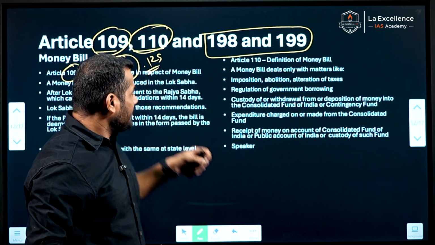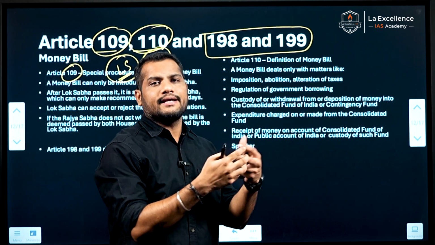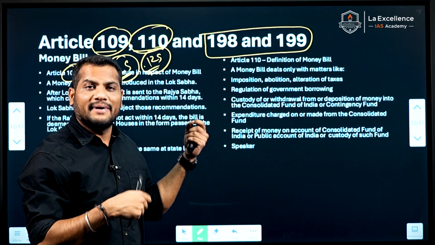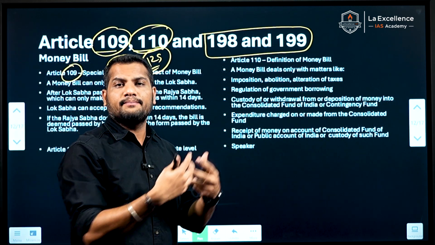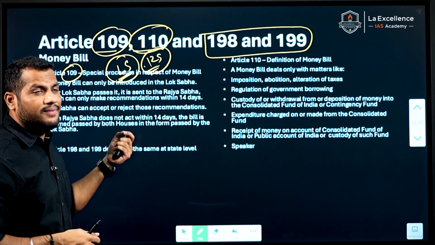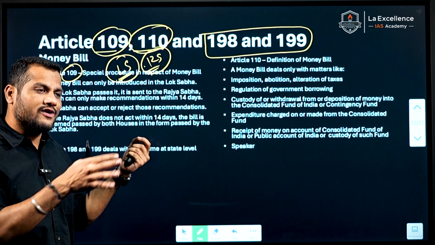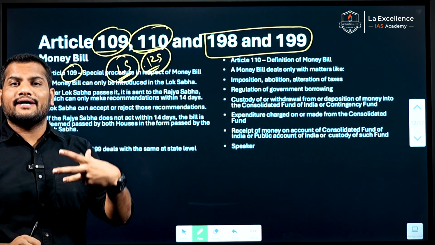And again, the Rajya Sabha or the upper house doesn't have any say with respect to a money bill. It can discuss the money bill and also can recommend some amendments to the bill, but it can't amend the bill or reject the bill as in the case of ordinary bills. Even Rajya Sabha can't withhold the money bill.